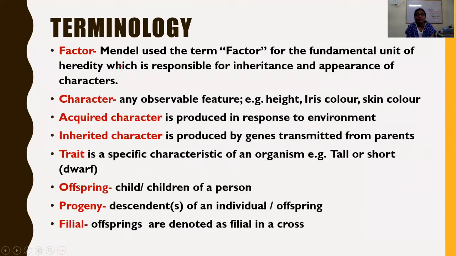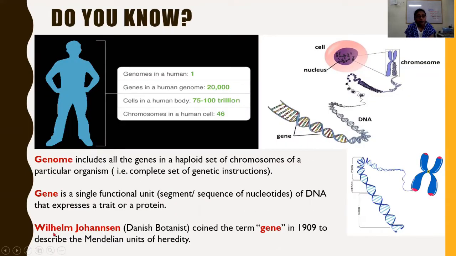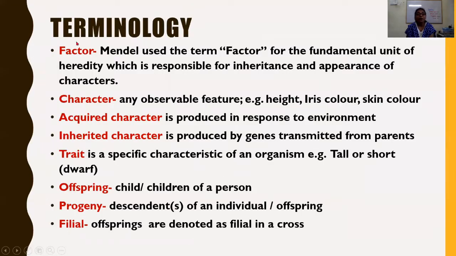Now, as we have discussed here, Wilhelm Johansen coined the term gene for the Mendelian units of heredity. What is the Mendelian unit of heredity? Factor. Mendel used the term factor for the fundamental unit of heredity, which is responsible for inheritance, means transmission or passing on of the trait.